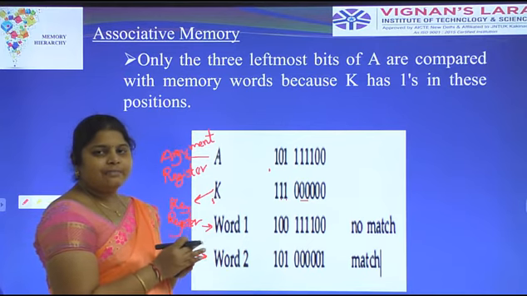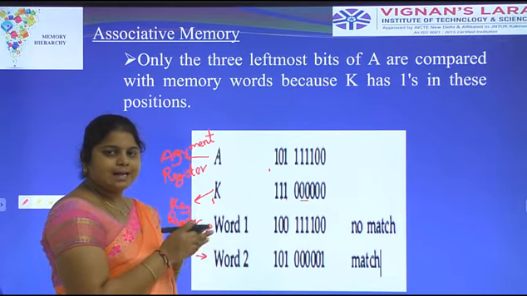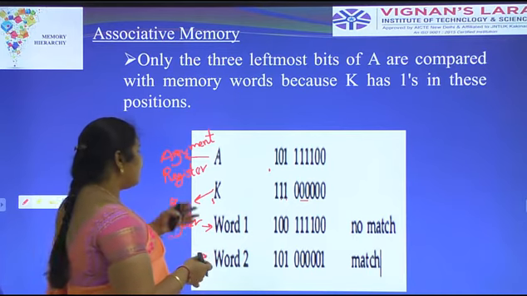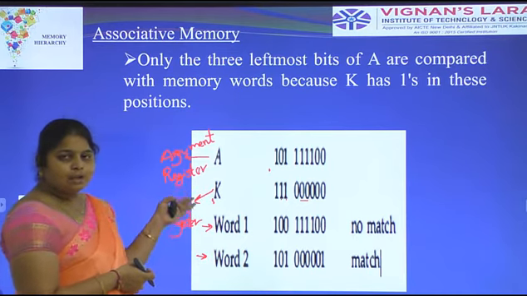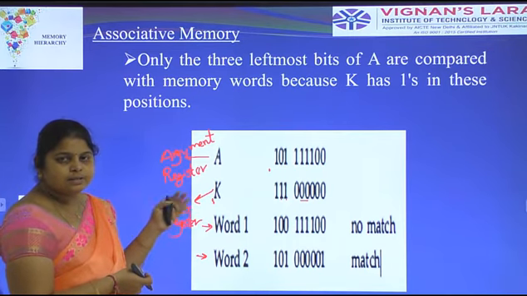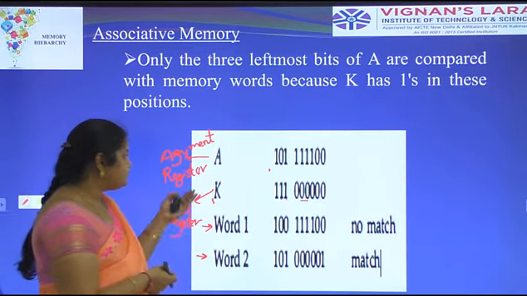We have to identify whether the argument register matches the associative memory. The key register controls the comparison between the argument register and the associative memory.